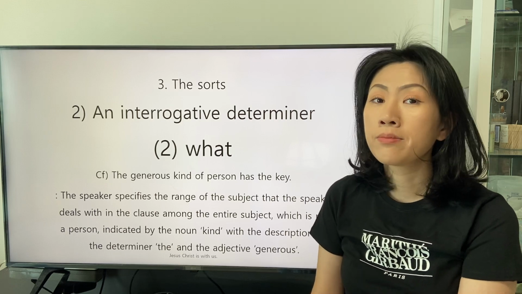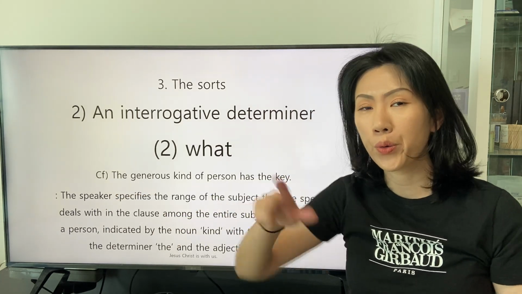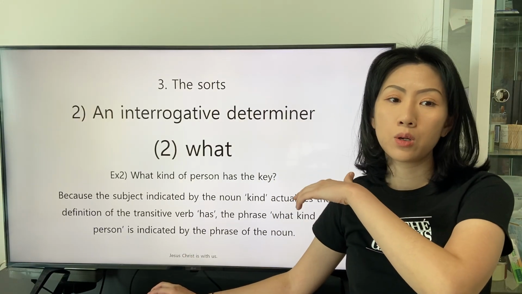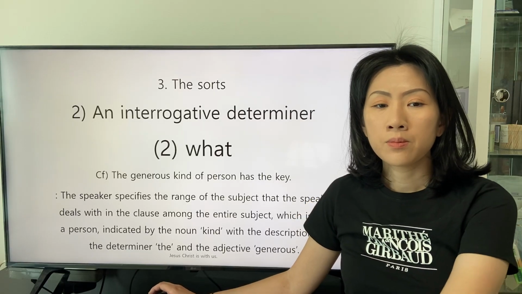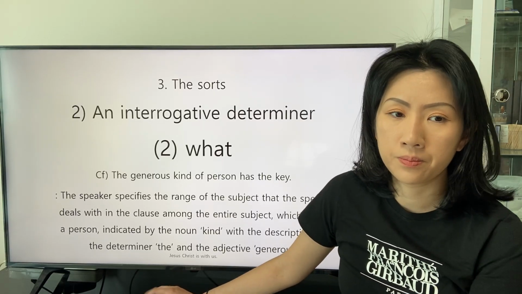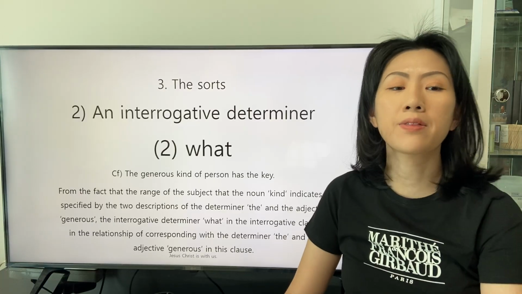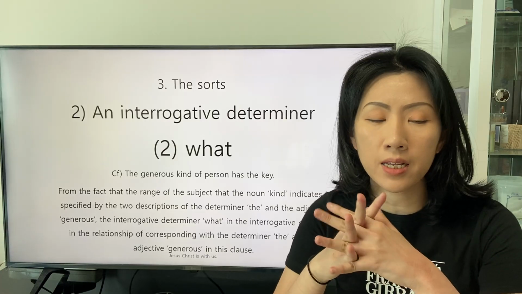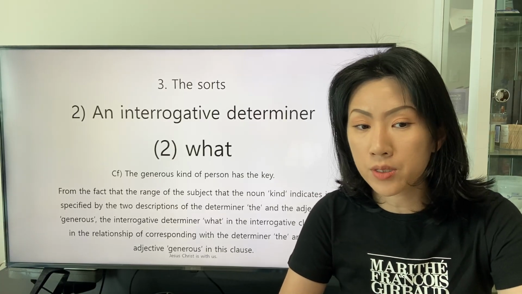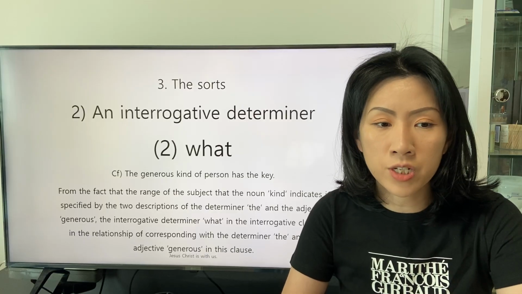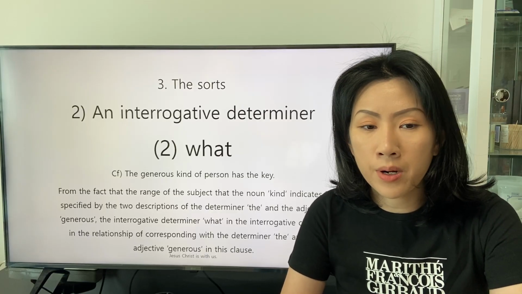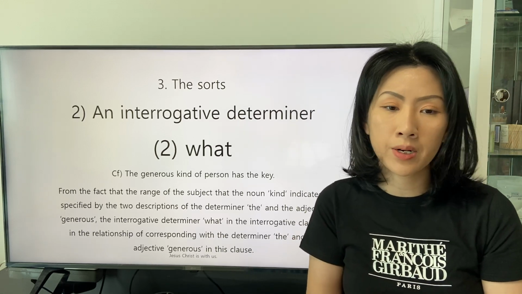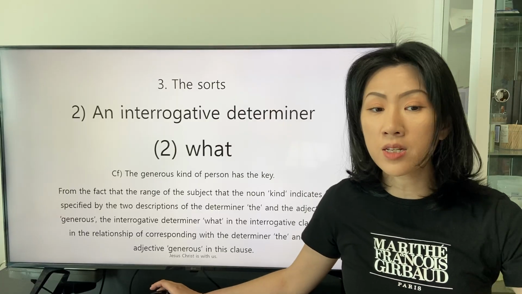So we can understand that these two descriptive words correspond to the interrogative determiner what in the previous interrogative clause. From the fact that the range of the subject that the noun kind indicates is specified by the two descriptions of the determiner the and the adjective generous, the interrogative determiner what in the interrogative clause is in the relationship of corresponding with the determiner the and the adjective generous in this clause.